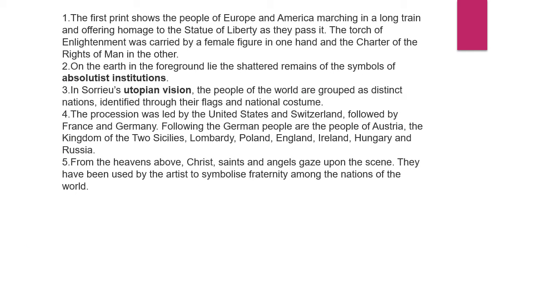The first print shows the people of Europe and America marching in a long train and offering homage to the Statue of Liberty as they pass it. The torch of enlightenment was carried by a female figure in one hand and the Charter of the Rights of Man in the other. That means the people of Europe and America are marching, following each other, walking in a queue, right? On the earth in the foreground lie the shattered remains of the symbols of absolutist institutions.